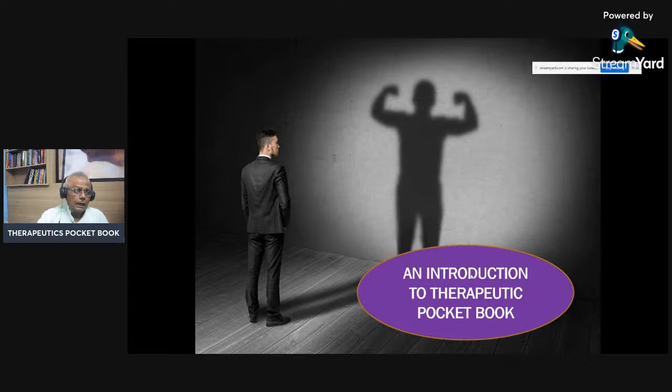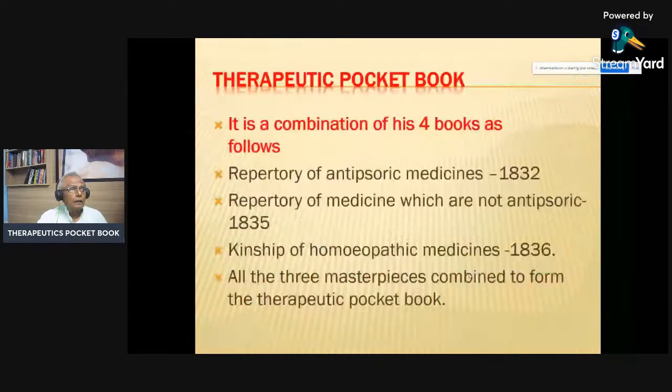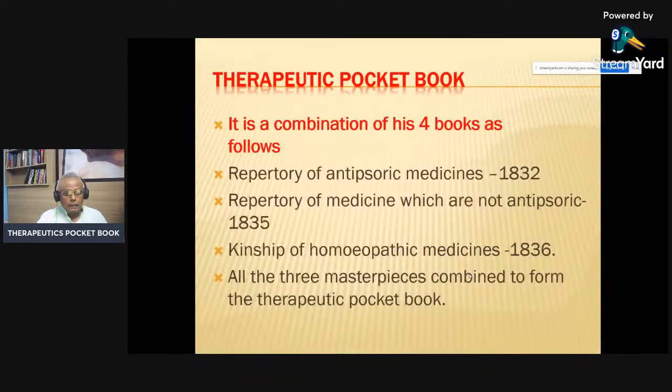The topic is the introduction to the Therapeutic Pocket Book. Now, this Therapeutic Pocket Book is a combination of his earlier books that Dr. Boenninghausen had written. That is the repertory of the antipsoric medicines and the repertory of the medicines which are not antipsoric.